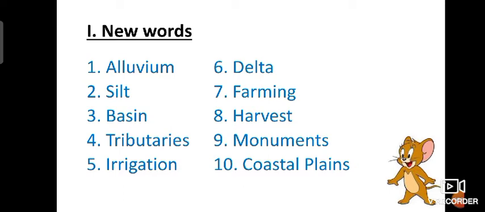Next, coastal plains. Coastal plains is a flat, low-lying land near a sea coast. Okay, near a beach or coast. Coastal plains means what? A coastal plain is a flat, low-lying land near a sea coast.